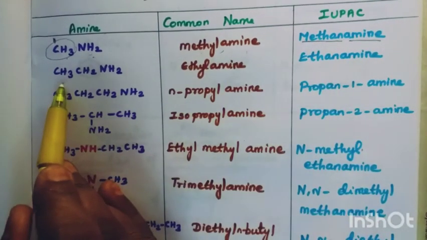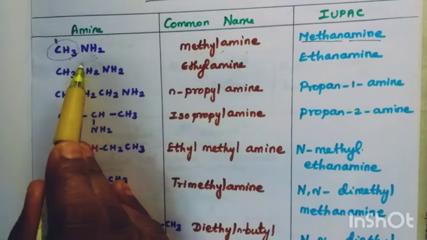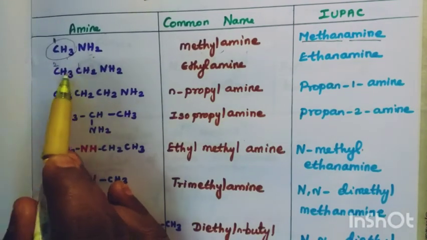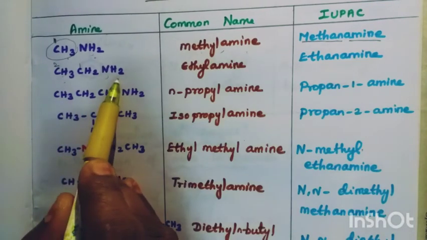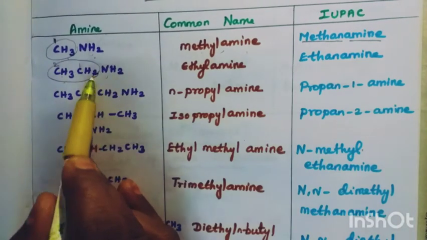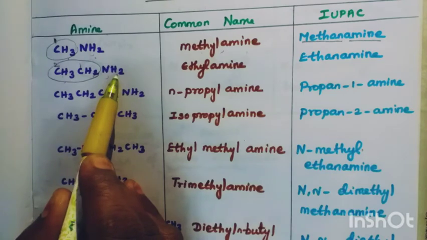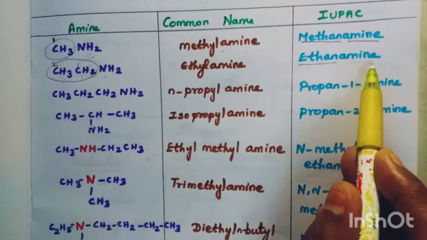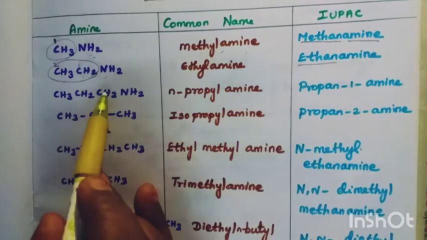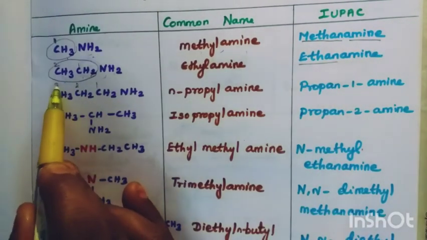And the next is CH3, CH2, NH2. Ethyl. 2 carbon atoms are there. So, ethyl amine. How to write the IUPAC name? Ethanamine. And the next, 1, 2, 3 carbon atoms are there.